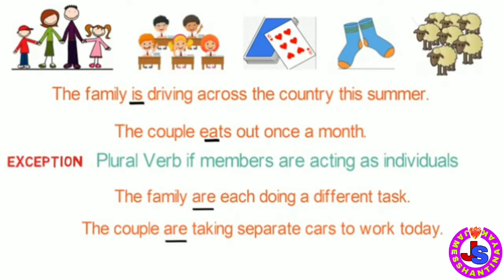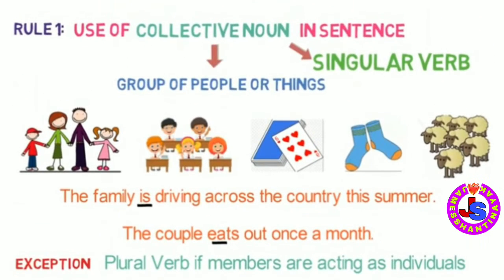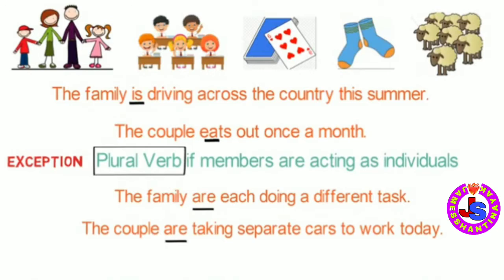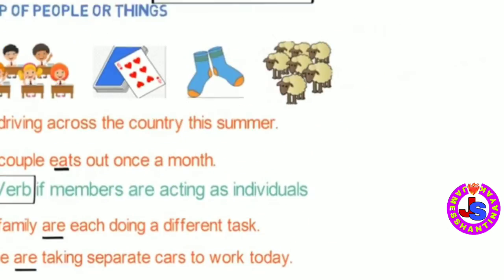This is rule number 1. In case of a collective noun in the sentence, use a singular verb when the members of the group are acting as a single unit and a plural verb when the members of the group are not acting as a single unit. Now let's look into rule number 2.